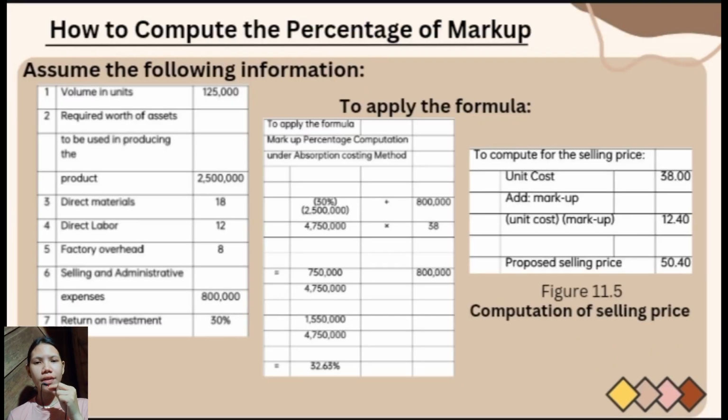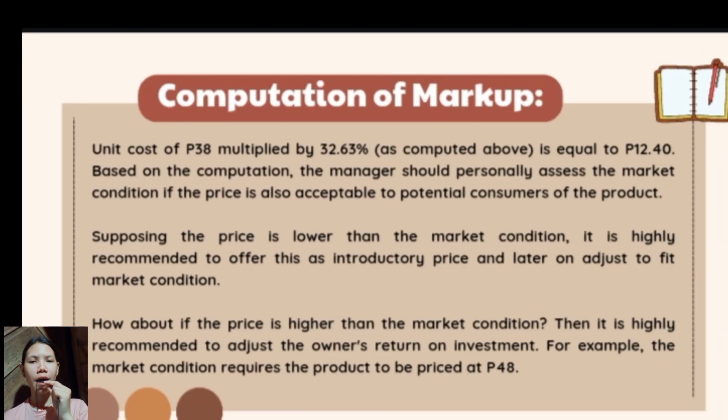Markup percentage is calculated by dividing the gross profit of a unit, its sales price minus its cost to make or purchase for resale, by the cost of that unit. If an item is priced at $12 but cost the company $8 to make, the markup percentage is 50%, calculated as 12 minus 8 divided by 8. Computation of markup: unit cost of 38 pesos multiplied by 32.63% as computed above is equal to 12.40 pesos.